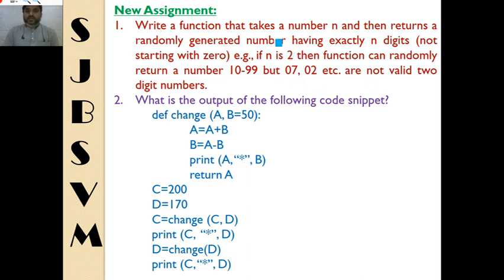You can use random functions to generate numbers between a specific range. Go through the pages of your 11th class book, you will find that random function. The second one is the output you have to find. If you have understood whatever is explained in this video, you will be able to find out the output of this program very easily.